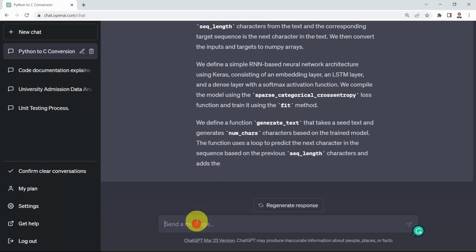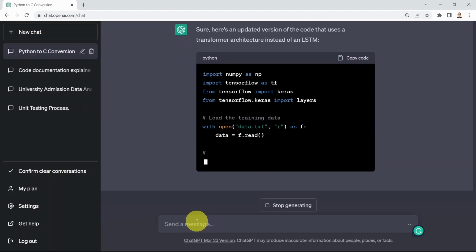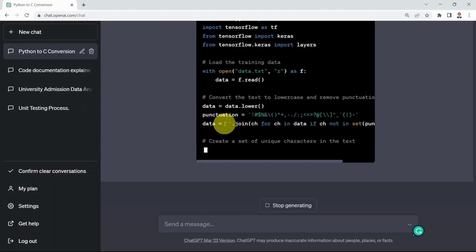So I'm going to say, well, what about writing this code to include a transformer architecture instead of, let's say, LSTMs, something like that. Sure, here is an updated version using transformer architecture instead. And here we go.